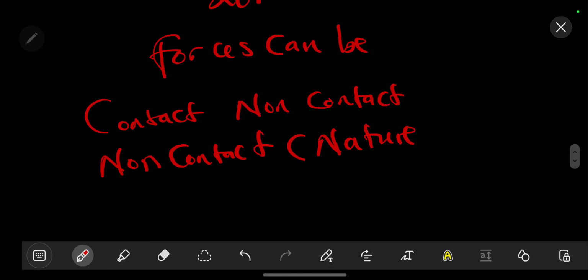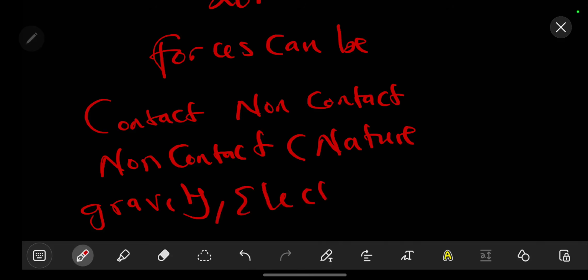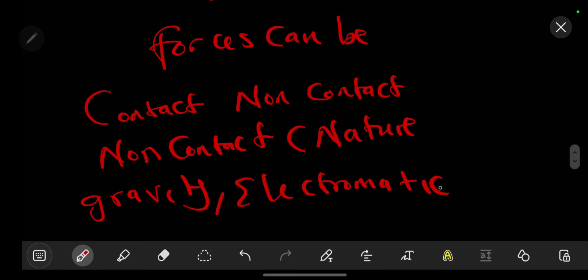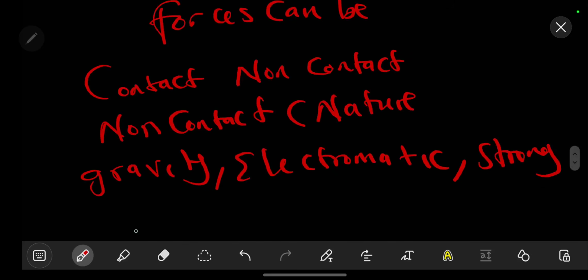The examples that we might have under non-contact forces are, number one, gravity as our first force. Then we are also going to have electromagnetic force. We might also have strong and weak nuclear forces.